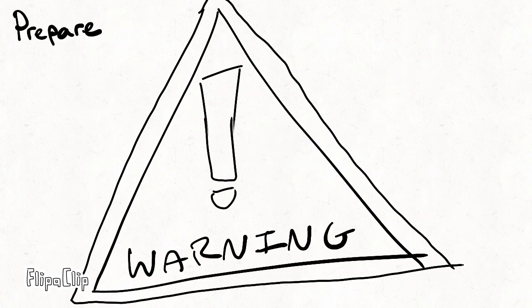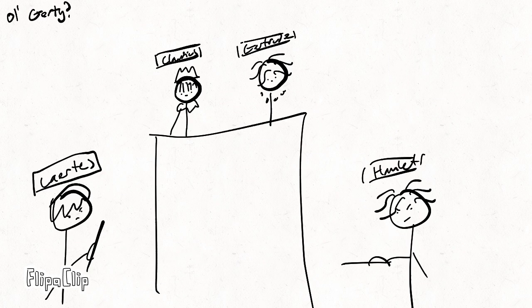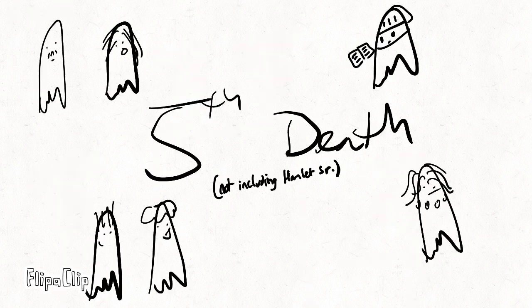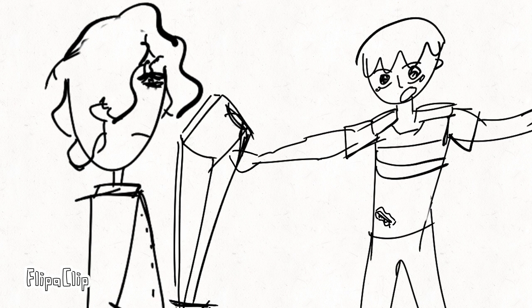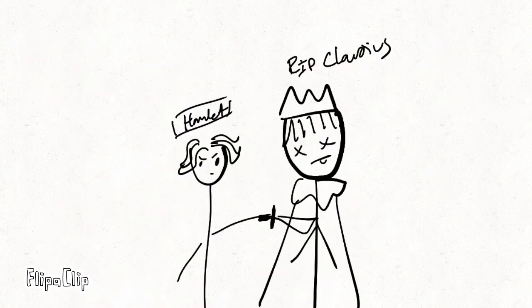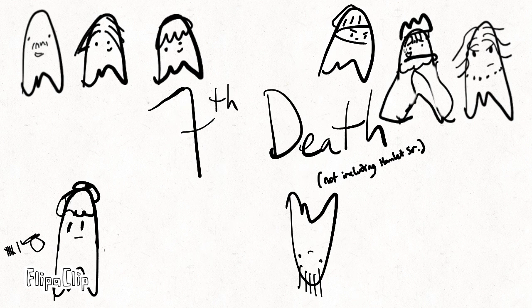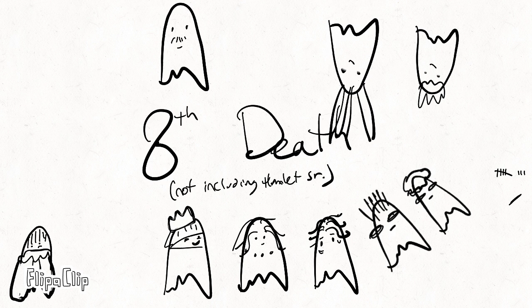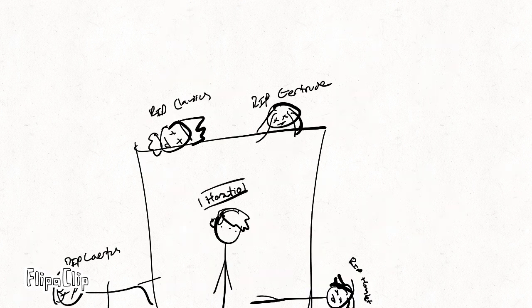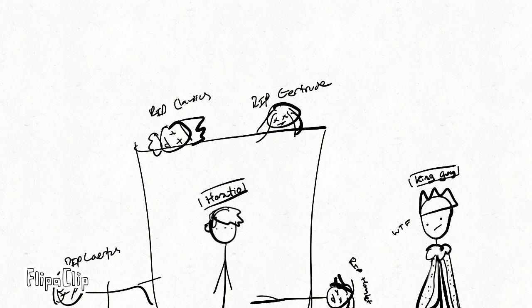Just a warning, prepare for a lot of death. Old Gertie drinks the poisoned wine and dies. Fifth death. Both Hamlet and Laertes are cut by the poisoned blade. Laertes dies. Sixth death. Hamlet kills Claudius. Seventh death. And then, finally, Hamlet dies. Eighth and final death.